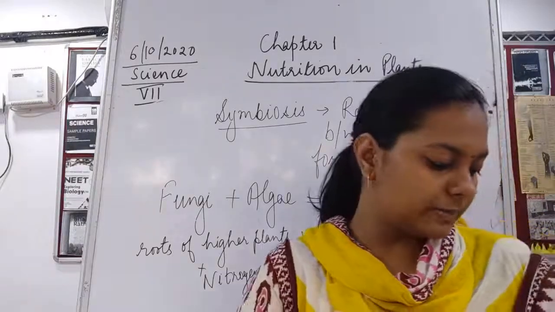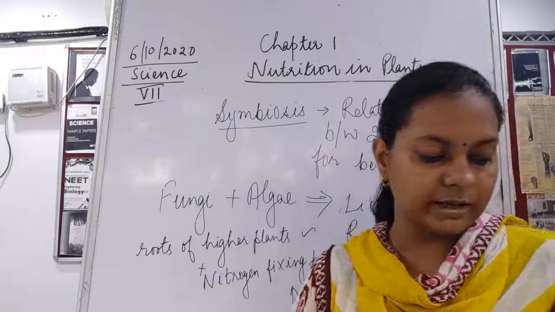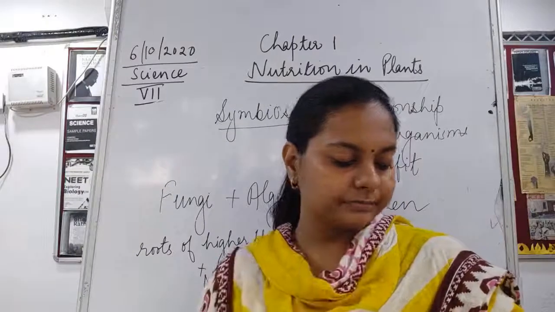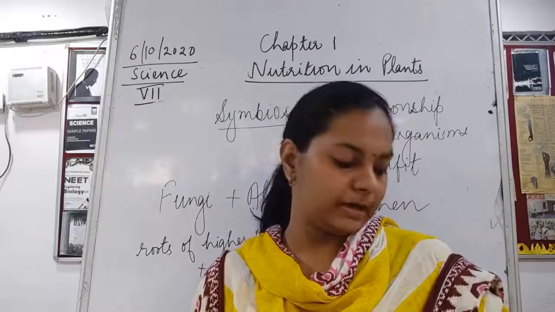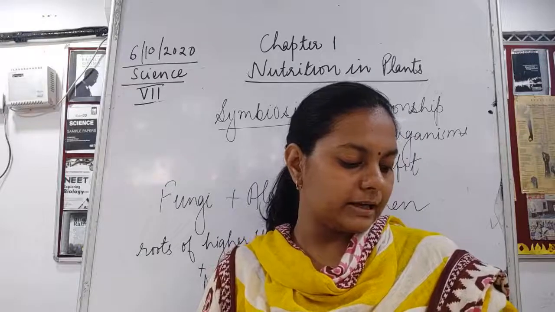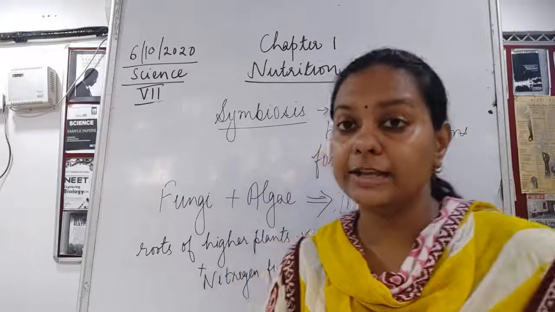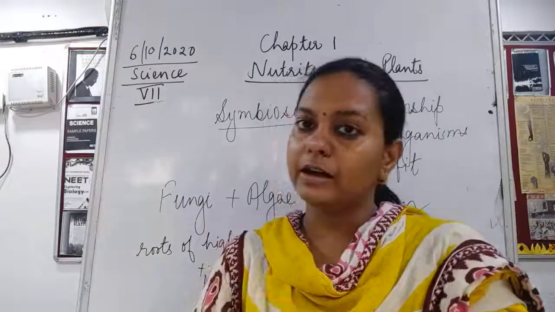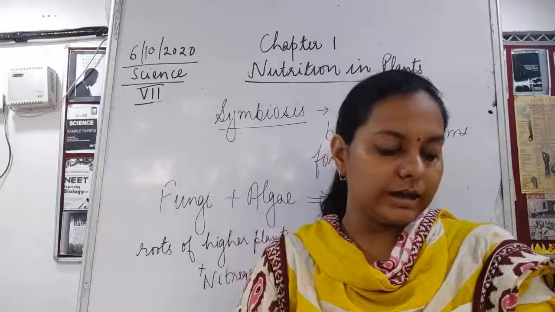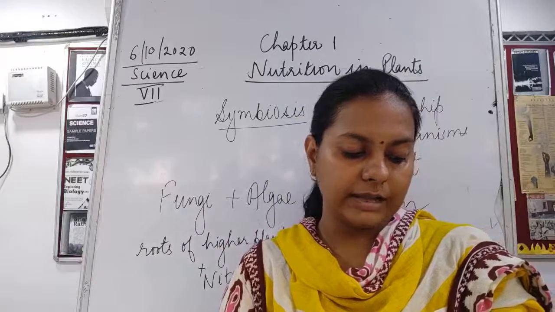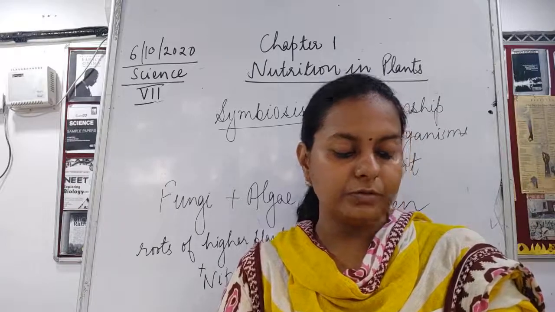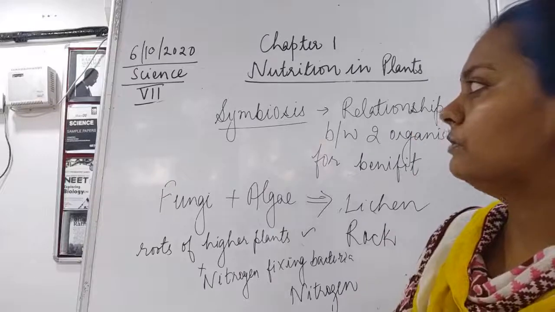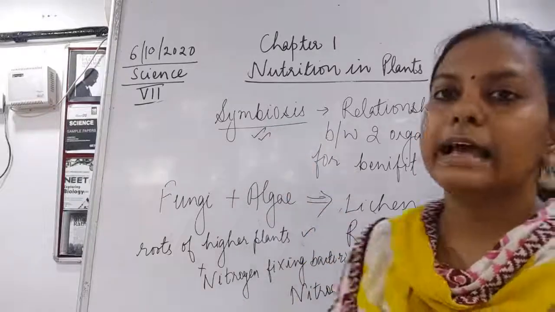So in symbiosis, the organisms live together. There are certain fungi which live inside the roots of the higher plants, and they are providing water, nutrients, and nitrogen to the plants. There is another organism called lichen, L-I-C-H-E-N. A chlorophyll containing partner, which is the alga, and the fungus are living together. The fungus provides shelter, water and minerals to the algae, and in turn algae prepares food and provides it to the fungus.